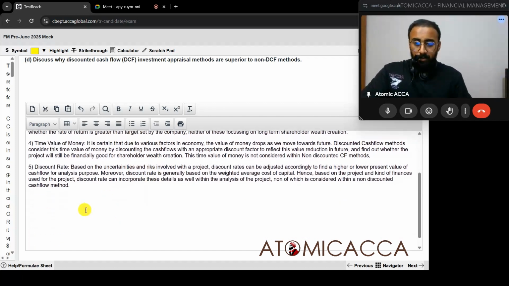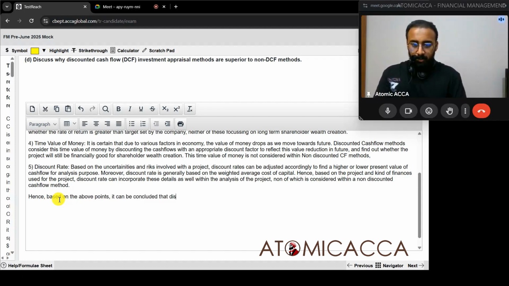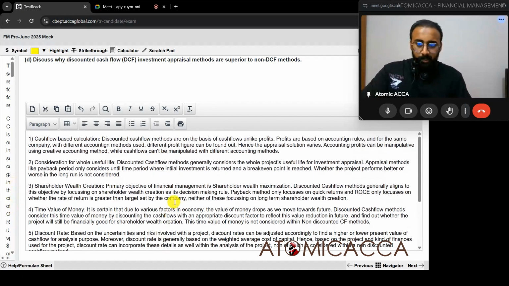If you want to do some conclusion, we can just give a simple one-liner. Hence, based on the above points, it can be concluded that discounted cash flow methods are far superior to non-discounted cash flow methods.